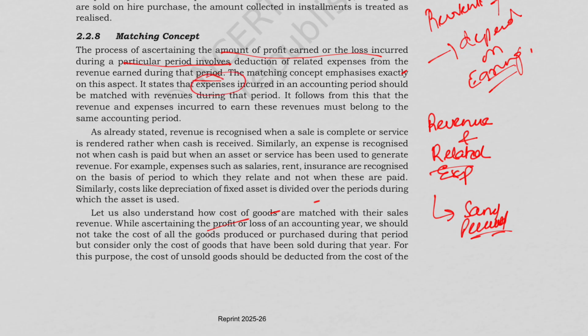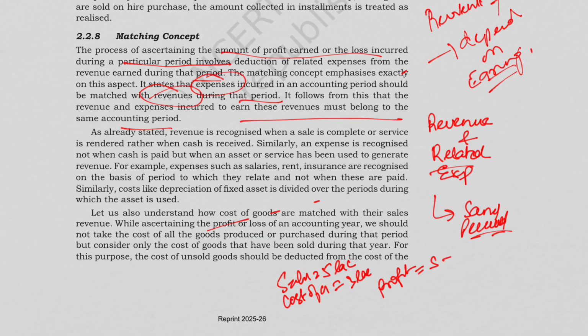It states that the expenses incurred in an accounting period should be matched with revenues during that period. It follows from this that the revenue and expenses incurred to earn this revenue must belong to the same accounting period. For example, you have sales of rupees 5 lakh, you have cost of goods sold rupees 3 lakh. So what will be your profit? Your sales minus cost, which is equal to 5 lakh minus 3 lakh, that is 2 lakh. So we do not deduct the cost of unsold goods.